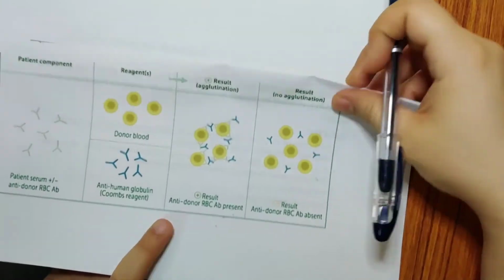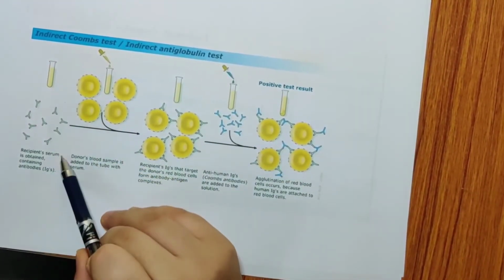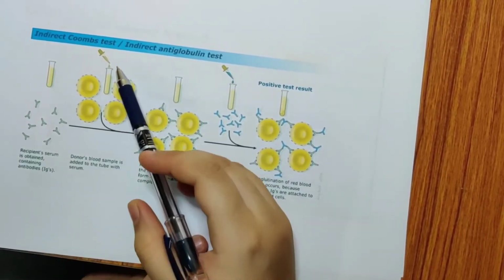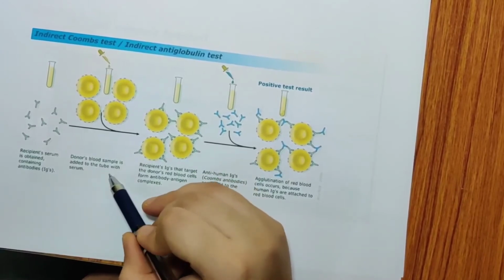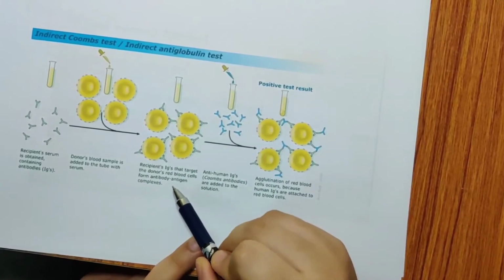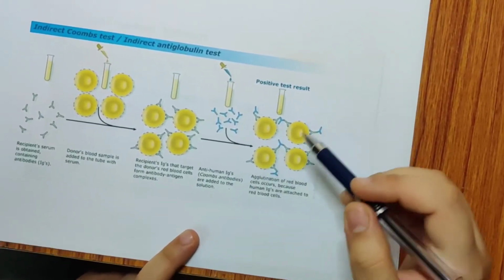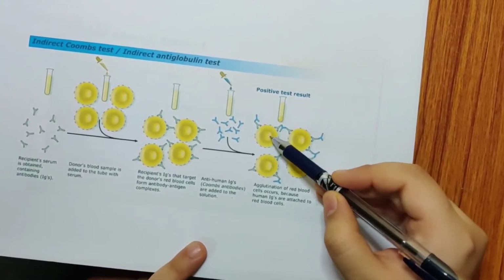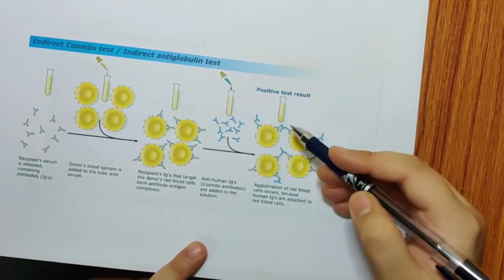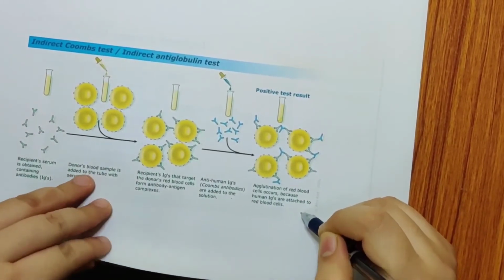So once again, in the indirect Coombs test, we take the patient's serum, which can have antibodies. The donor's blood sample is added to the tube with the serum of the patient. Now antigen-antibody complexes are formed. Then we add the Coombs reagent. If there is interaction between the antigen-antibody complex and the Coombs reagent, you will have positive agglutination. So agglutination is there, it's a positive test.